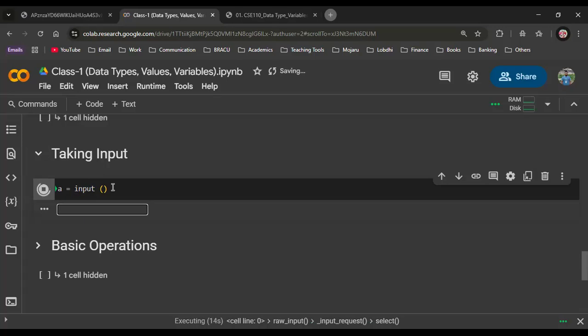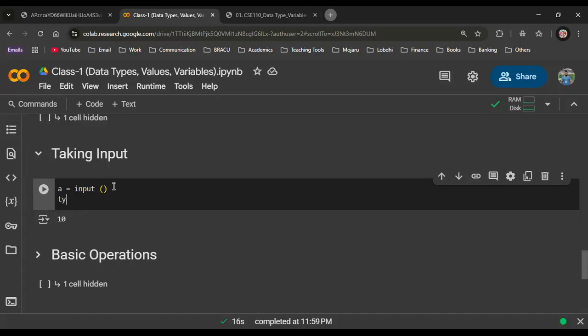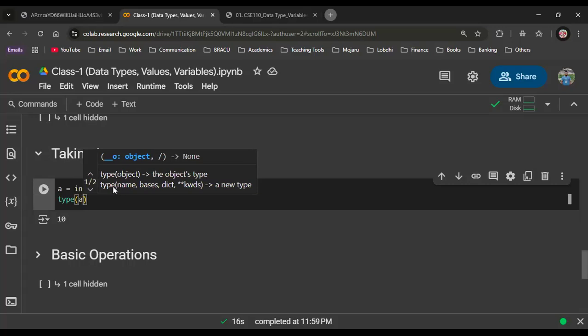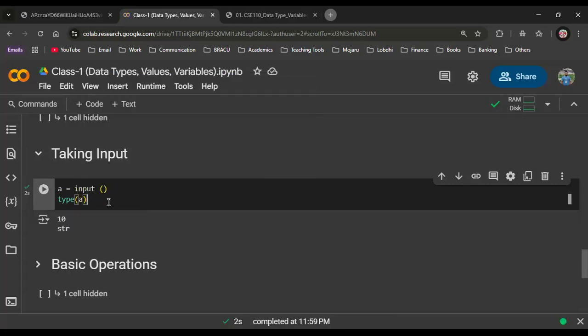Yes. Okay, let's say the input I'm giving is 10. Now I want to see the data type of this input, so I am writing type of A. See, what is the data type by default whenever we take any input in Python?